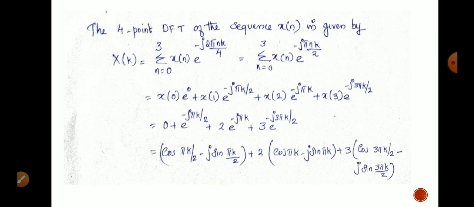This is equal to summation n equal to 0 to 3 x of n e raised to minus j pi n k by 2. Expanding this equation: x of 0 e raised to 0 plus x of 1 e raised to minus j pi k by 2 plus x of 2 e raised to minus j pi k plus x of 3 e raised to minus j 3 pi k by 2.